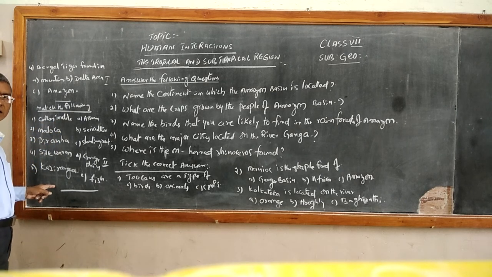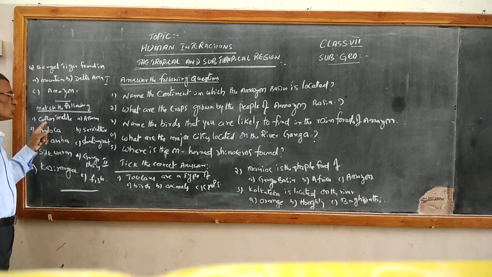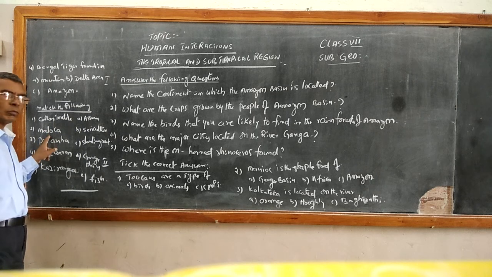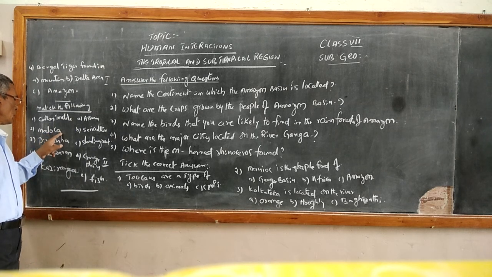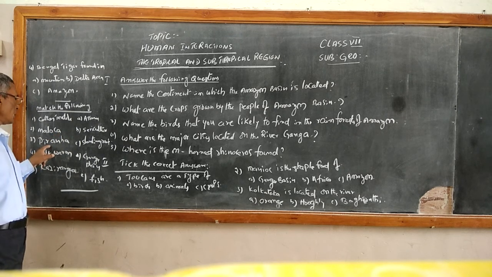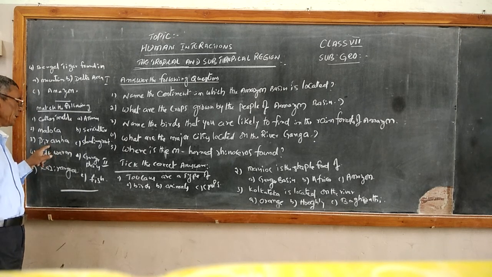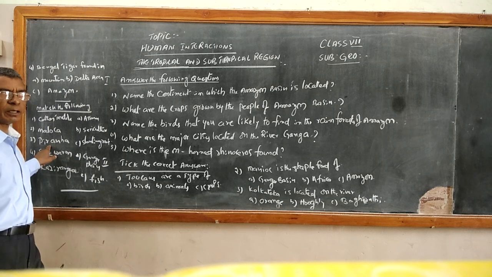Write down on the group A side. Number 2, Maloka. Number 3, Piranha, P-I-R-A-N-H-A.